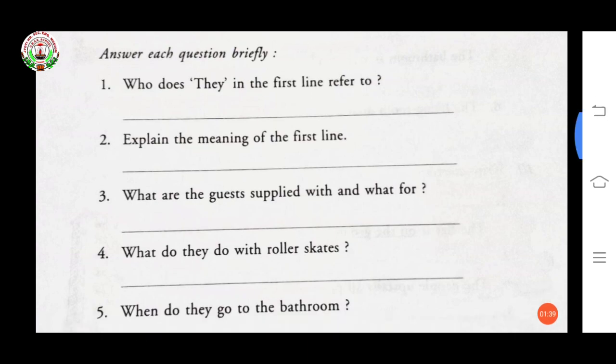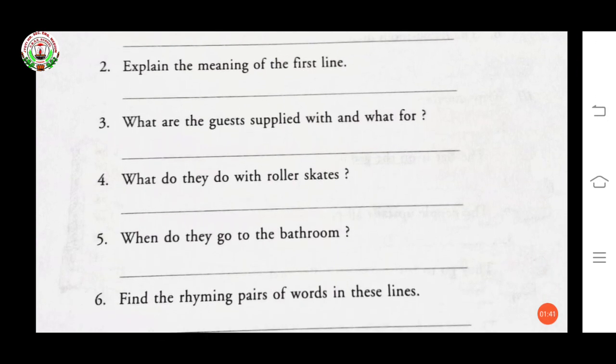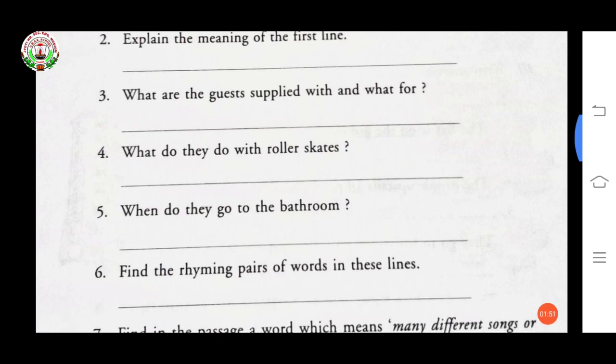Now, question number 4. What do they do with roller skates? They go to the bathroom on roller skates. Now, fifth, when do they go to the bathroom? When their fun at last abates, they go to the bathroom.